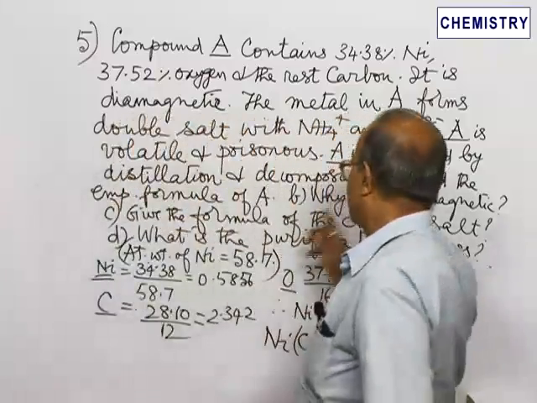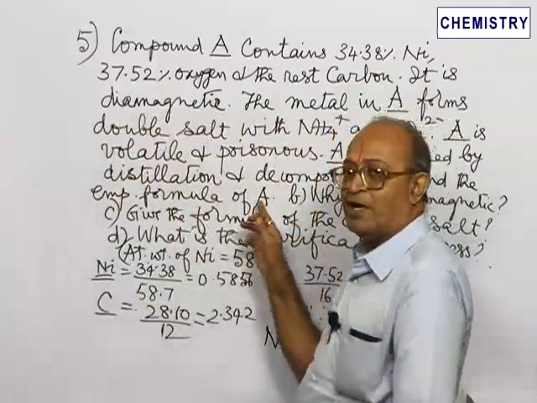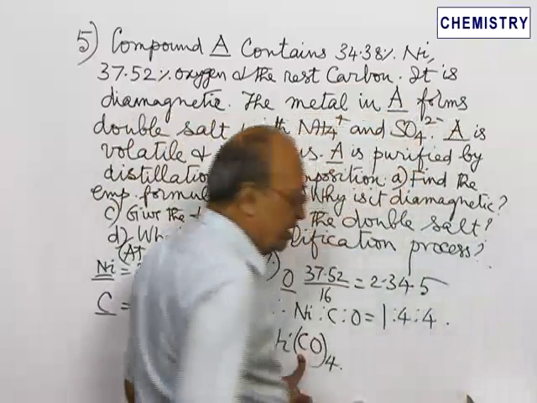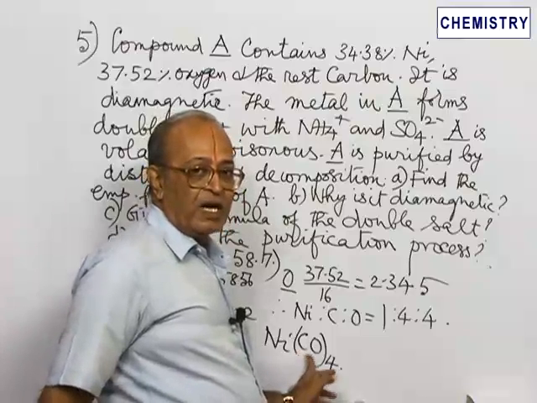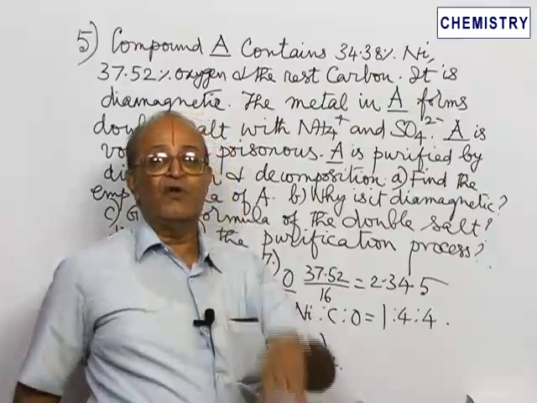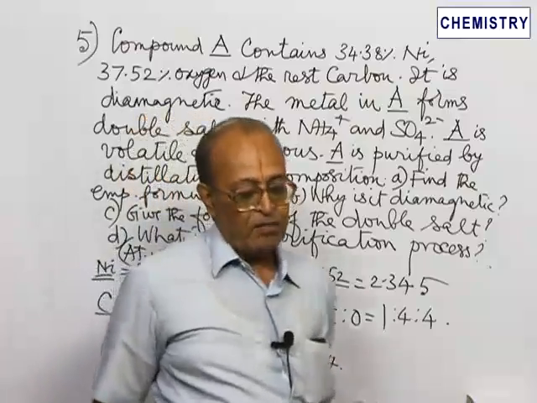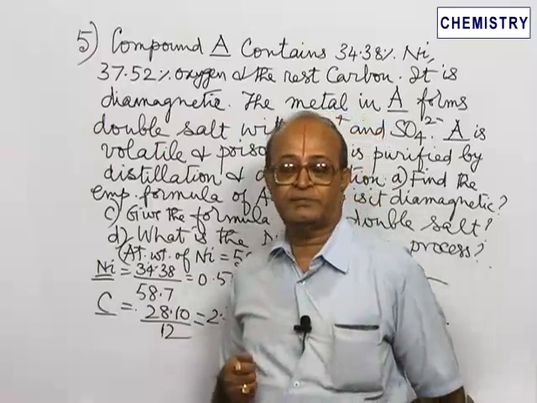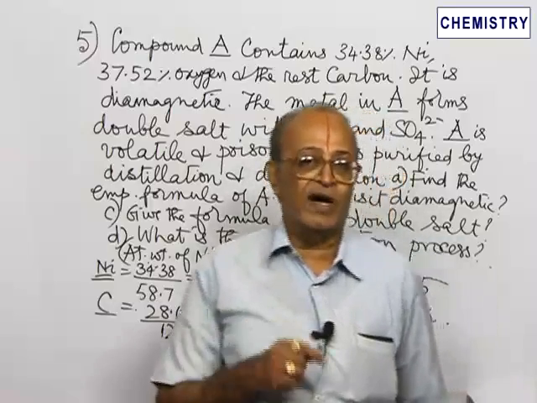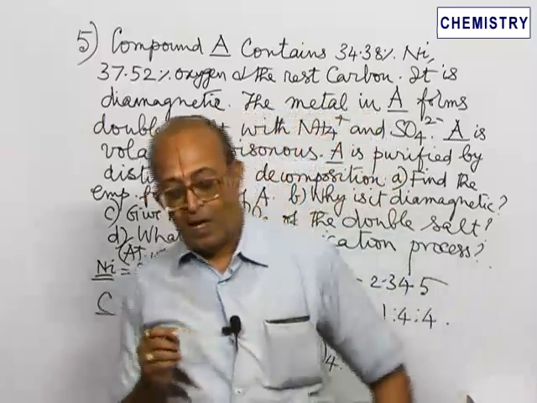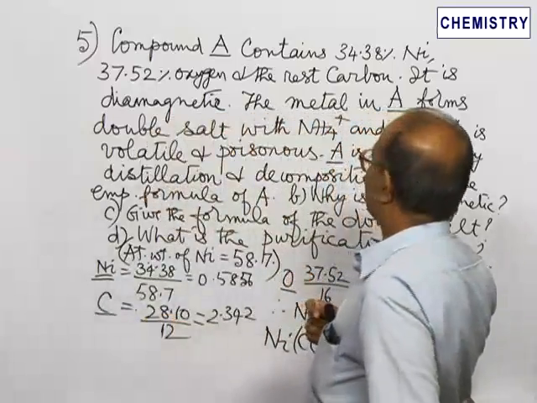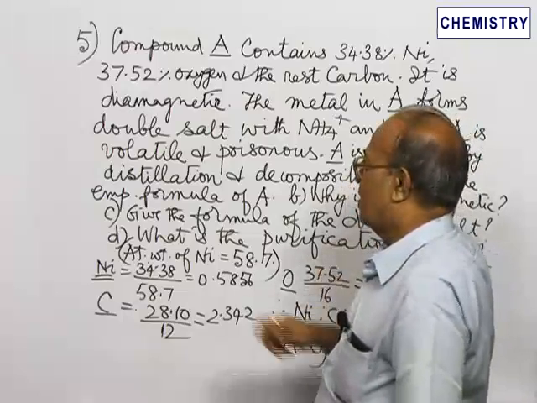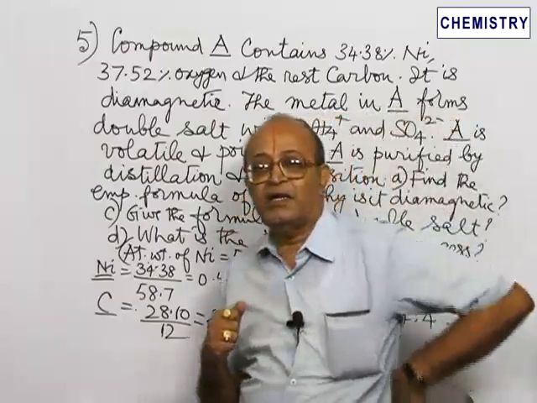So for A, find the empirical formula of the compound A. The empirical formula is nickel tetracarbonyl, Ni(CO)4. Metal carbonyls, especially this nickel tetracarbonyl, are purified by a method, and this information is given here. A is purified by distillation and decomposition.